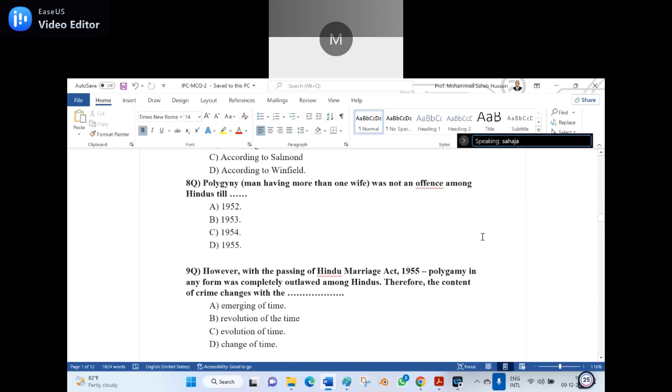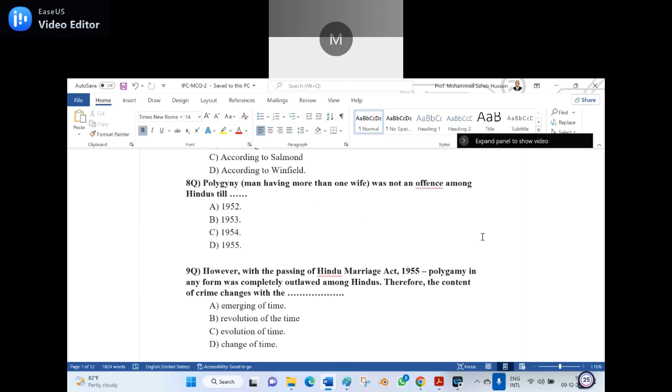Ninth question. However, with the passing of the Hindu Marriage Act 1955, polygamy in any form was completely outlawed among Hindus. Therefore, the content of crime changes with the dash. Option A, emerging of time. Option B, revolution of time. Option C, evolution of time. Option D, change of time.